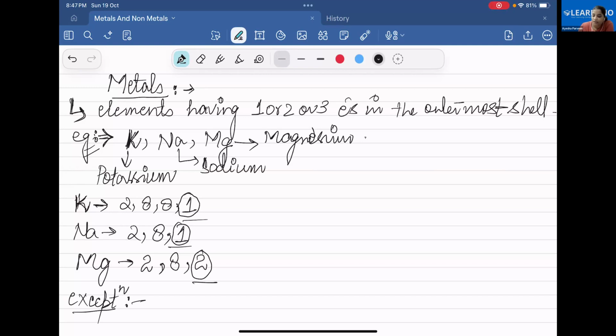There is an element that you have already heard of earlier, hydrogen, very common, and another is helium. They also have a configuration in the last shell of one or two, hydrogen having one and helium two, but they are not considered as metals. This is the exception.